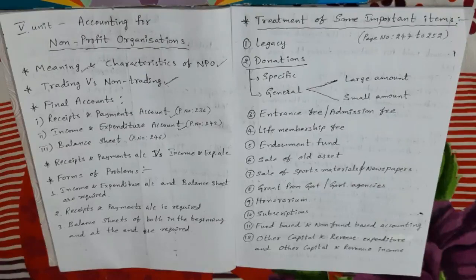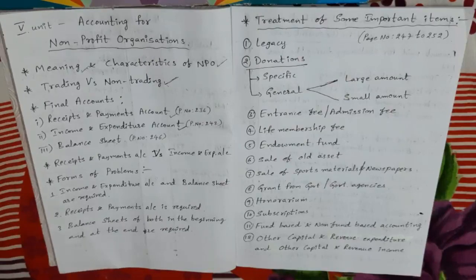Okay, so by preparing the income and expenditure account, we may get a surplus or a deficit. So, my dears, what does surplus mean? If the income is more than the expenditure, that is called surplus. If expenditure is more than income, that is called deficit. To find this out, we prepare the income and expenditure account.